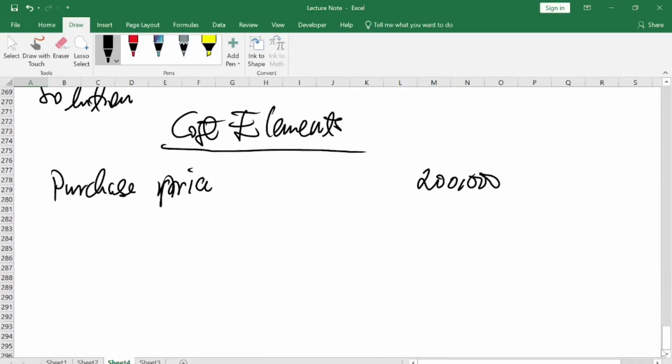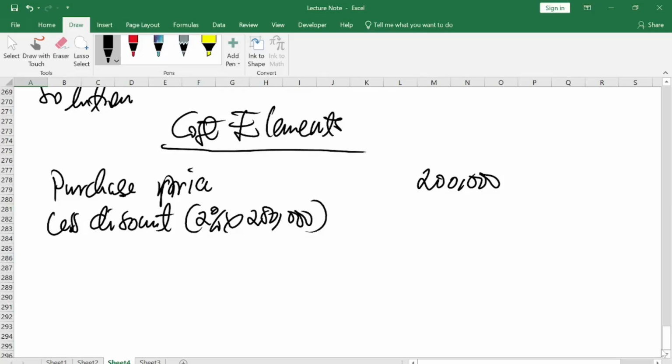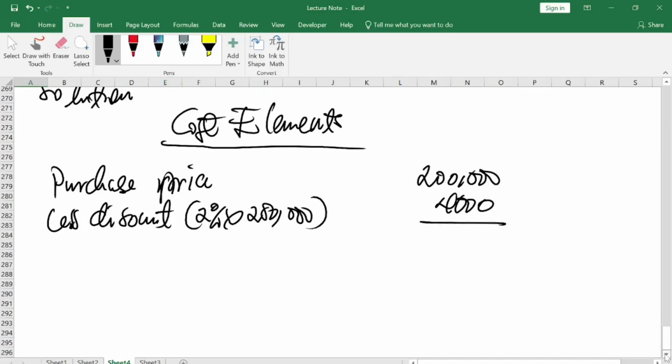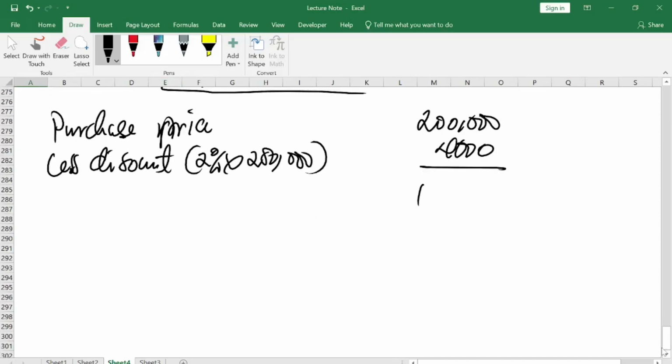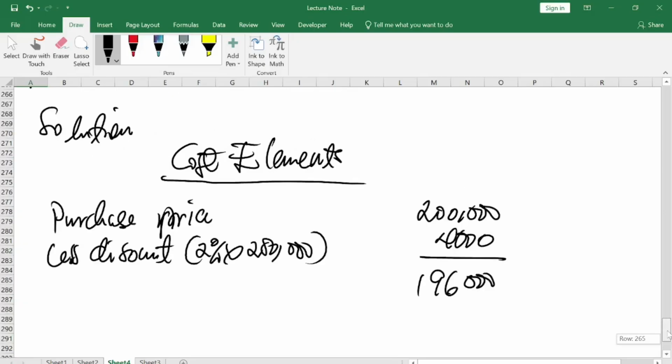So you less the discount given to the company for the acquisition: 2% multiplied by 200,000 gives you 4,000. Less 4,000 from 200,000, and you have 196,000.